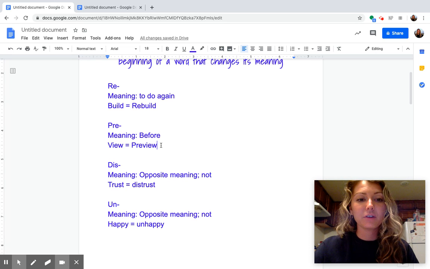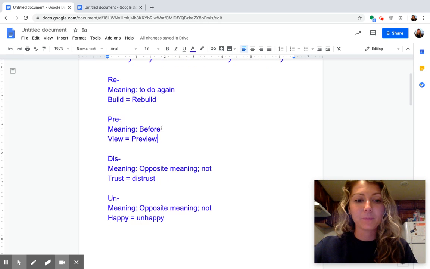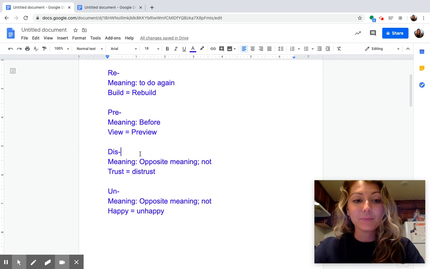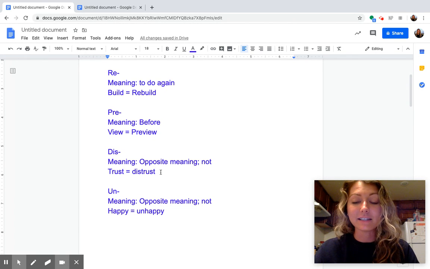When we add the prefix pre, we have preview, to view before. We might see it before. We're going to focus on the prefix dis. That means the opposite meaning or not. So we have the root word trust. When we add the prefix dis, we have distrust, which means to not trust someone.